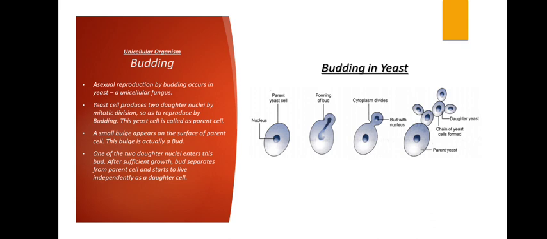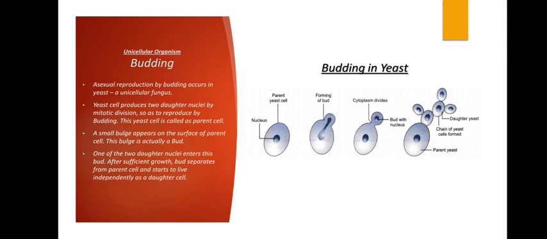This yeast cell is called a parent cell. The first cell which you see is a parent cell. Slowly it produces two nuclei, and ultimately it forms a bulge on the parent cell. This bulge will keep on constricting till a whole new yeast cell is formed. You can see the chain of yeast cells which is formed by the parent yeast cell. This is what is called budding. One of the two daughter nuclei enters this bud. After sufficient growth, the bud separates from the parent cell and starts to live independently as a daughter yeast cell.